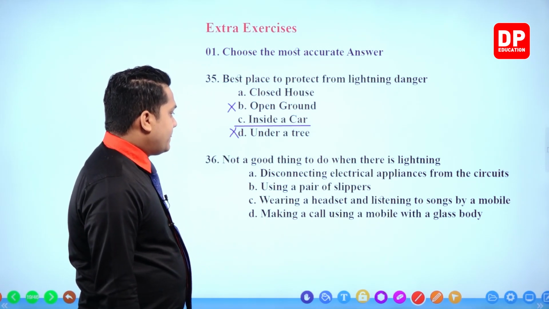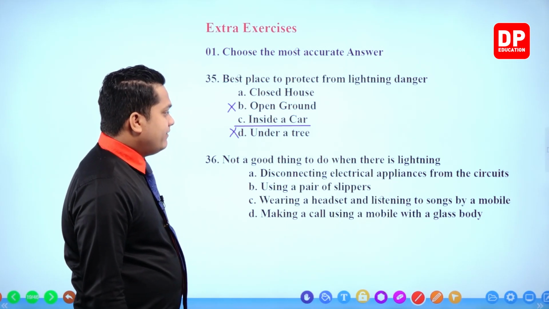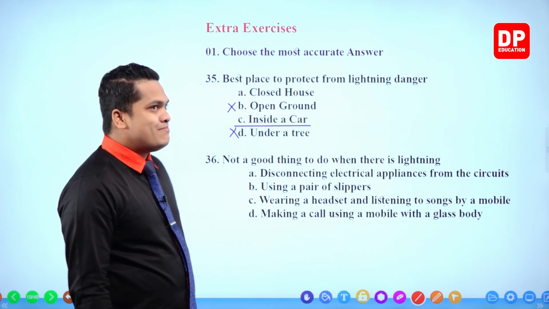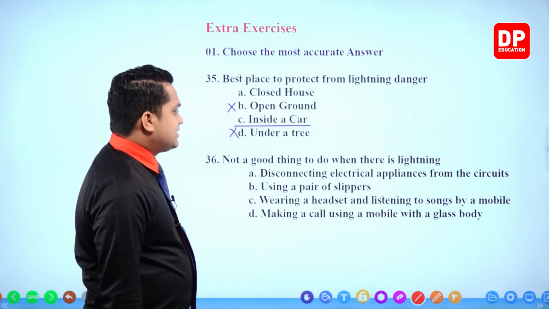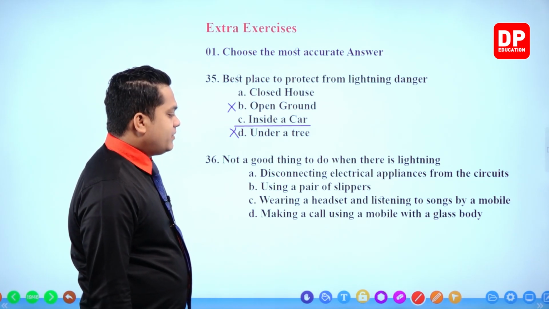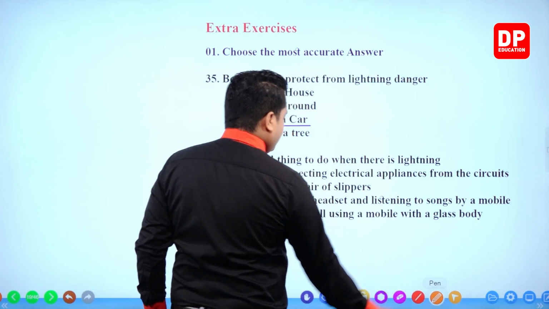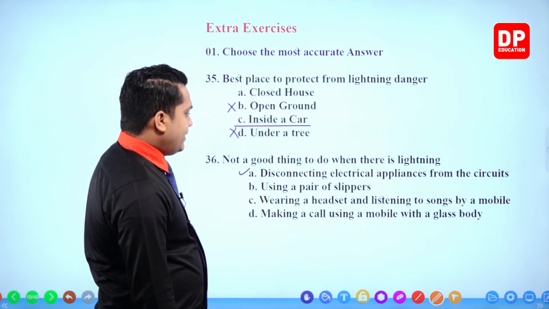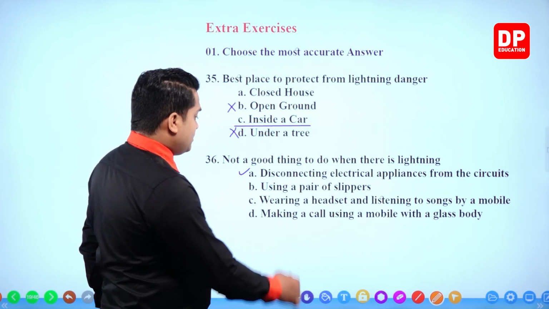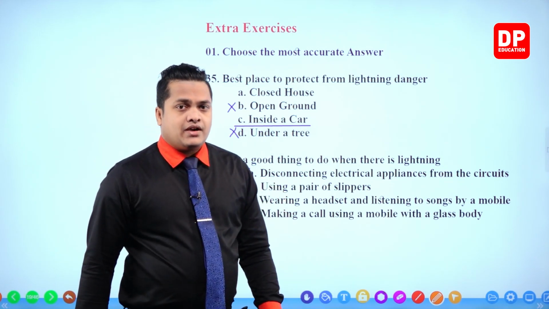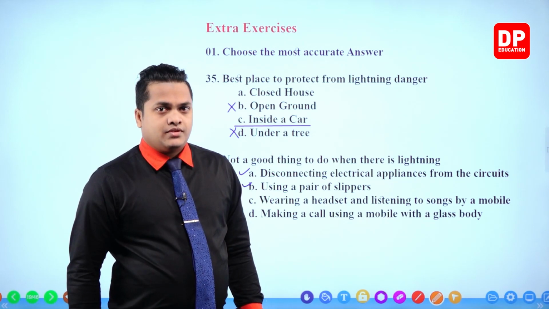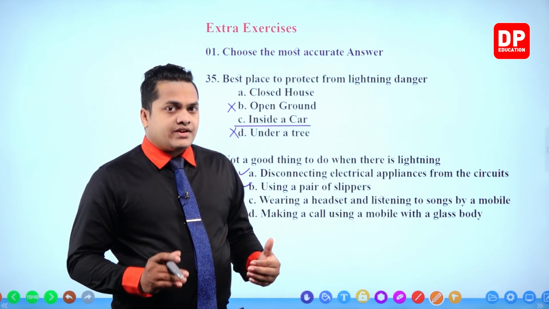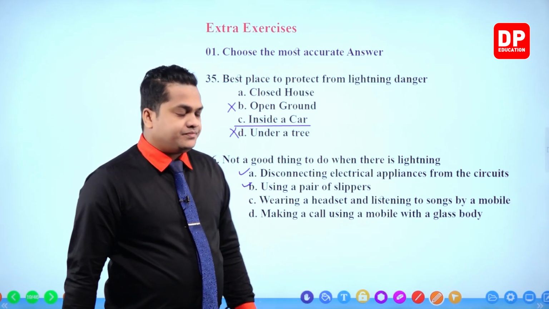Next one. Not a good thing to do when there is lightning. That means it should be a bad thing. Disconnecting electrical appliances from the circuit. That is correct, right? It's a good thing to do during lightning. Using a pair of slippers. That is also good. Like I told in the earlier case, it will avoid getting electrocuted from the ground, right?